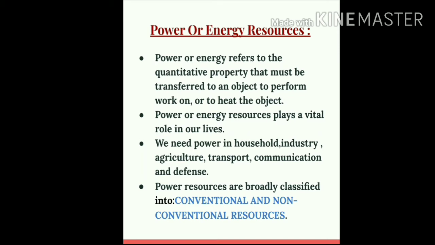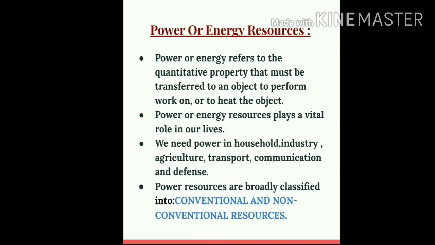Now it's time you have to go to school. For that, you need to iron your uniform. So for ironing the uniform, you need to use power, right? Suppose students, you need to switch on the light, that will also require power. Suppose you need to switch on the fan, that will also require power. So you see students, power is required in every walk of our life. So power is a very important aspect of our life. It plays a very important role in our life.